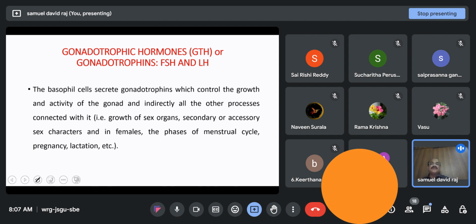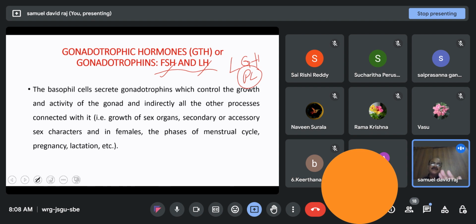Coming finally to the gonadotrophic hormones, which are of two types, follicle stimulating hormone and luteinizing hormone. We have already discussed FSH, LH, and lactogenic hormone or prolactin during the hormonal control of reproduction in females.